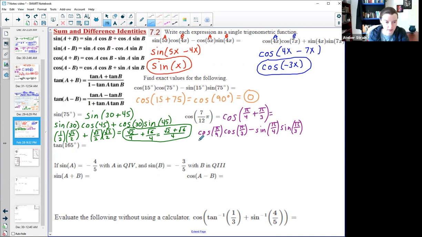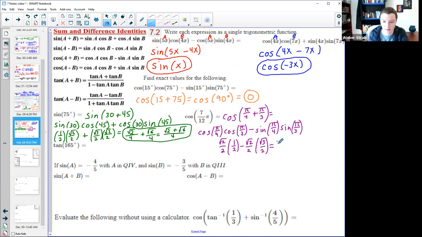Cosine of pi fourths, just like this last one, was the square root of 2 over 2. Cosine of pi thirds is 1/2. Sine of pi fourths is the same square root of 2 over 2. And then sine of pi thirds is the square root of 3 over 2. Looks pretty familiar, doesn't it? So you'll find a lot of these tend to reappear in these problems.